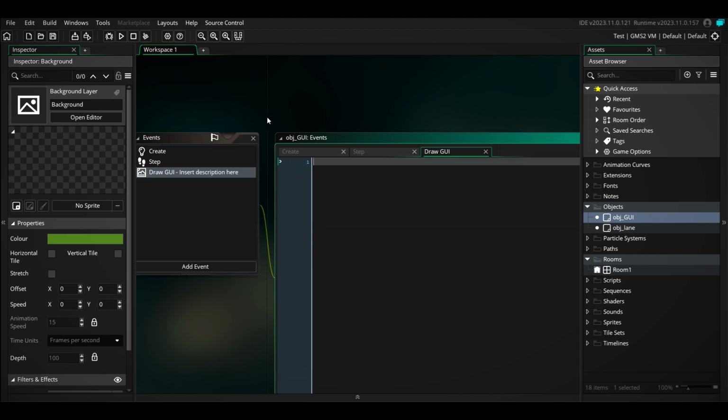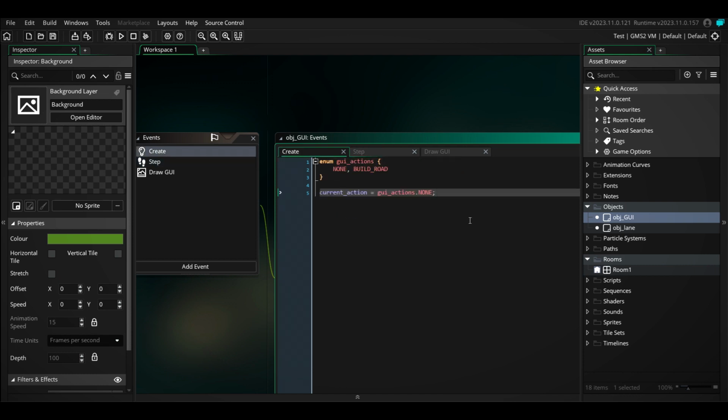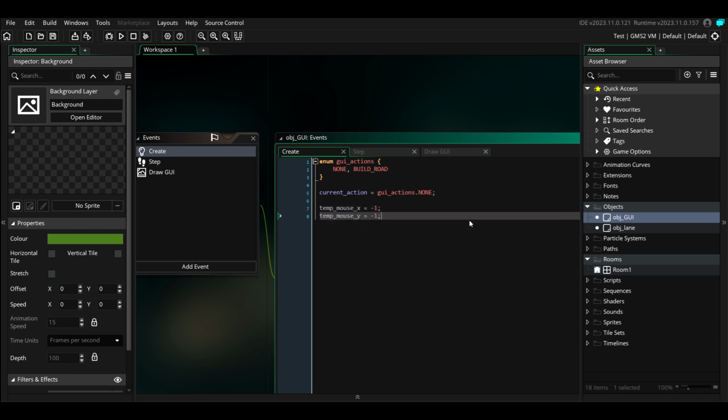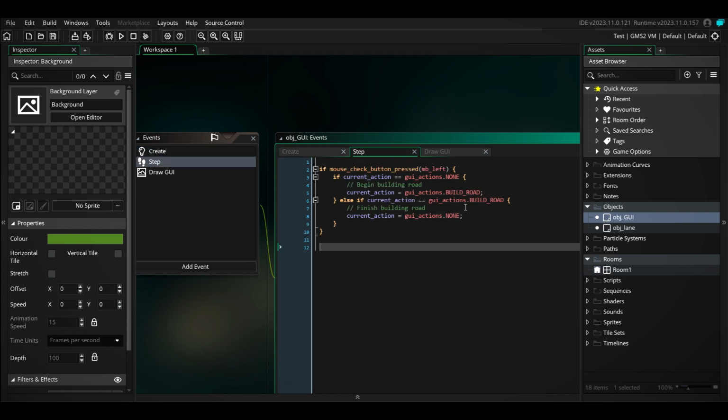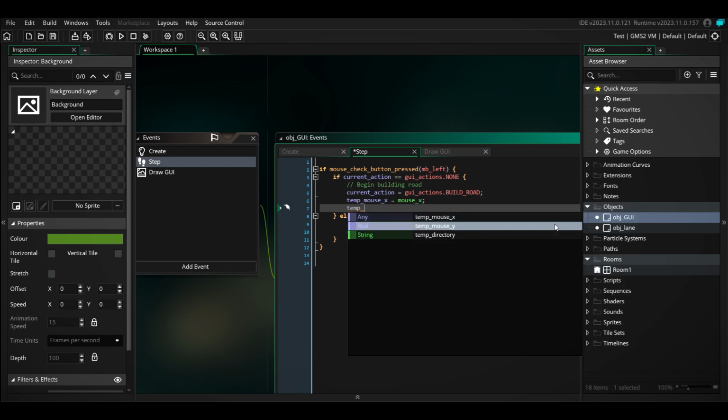The lanes are going to be linear for now, so we're just going to express them as lines. So when we click somewhere, we want to save the mouse position. We will make these temporary variables because we can use the same variables again and again. This is why it's not more specified. And I know maybe I'm thinking too much ahead, but I like to at least make a clear indication of where I'm going with it. So when we begin building the road, we want to save where the road is being built from. So let's say mouse X and mouse Y.